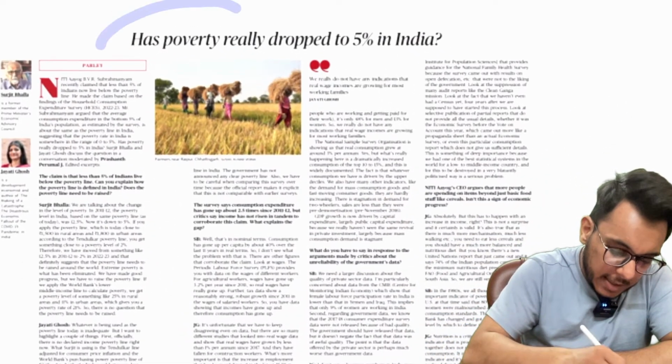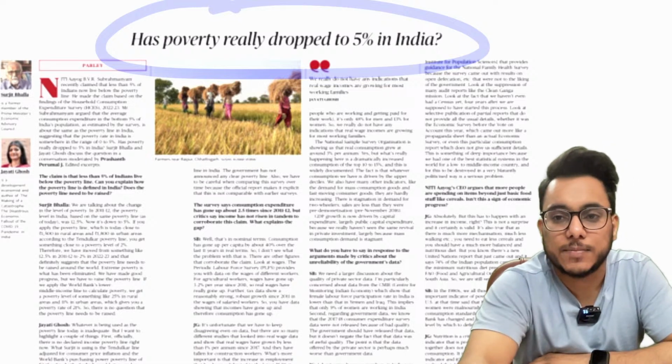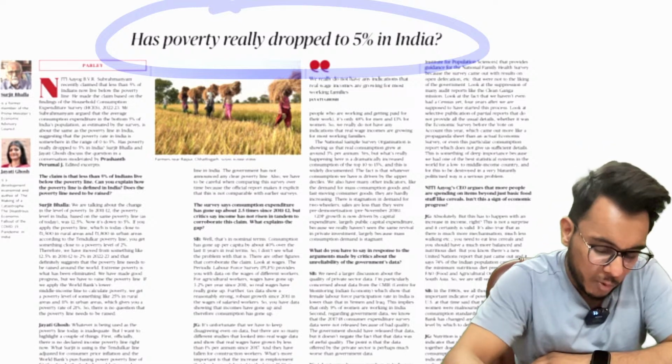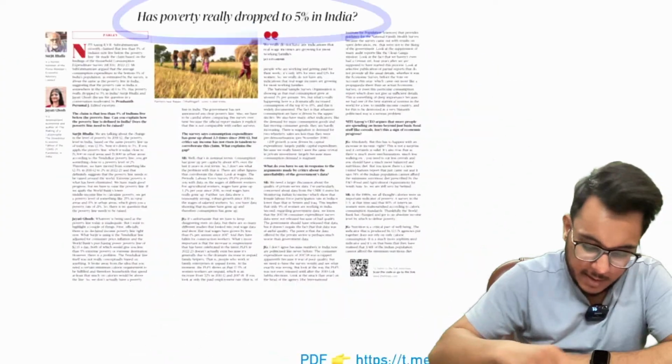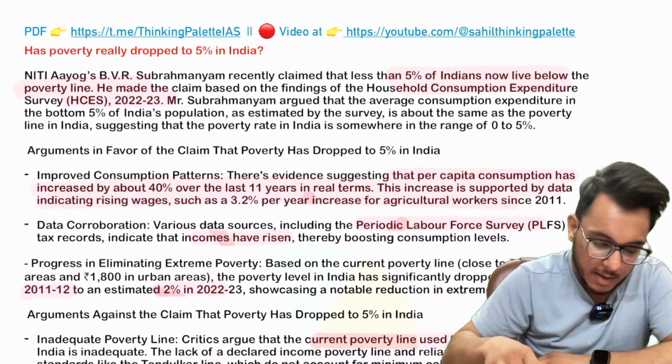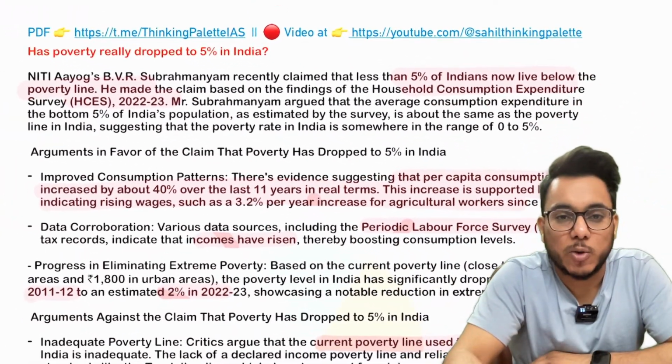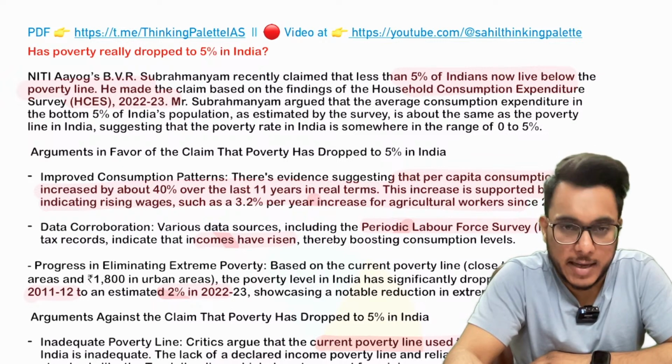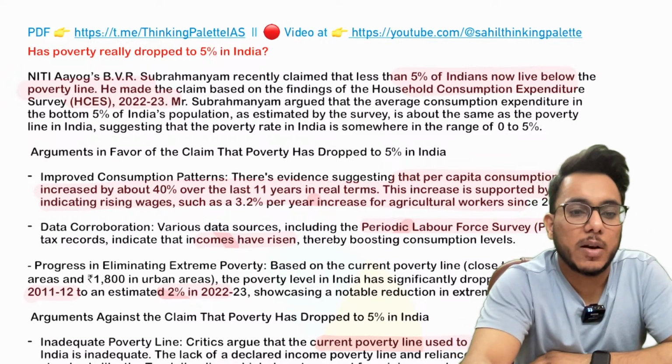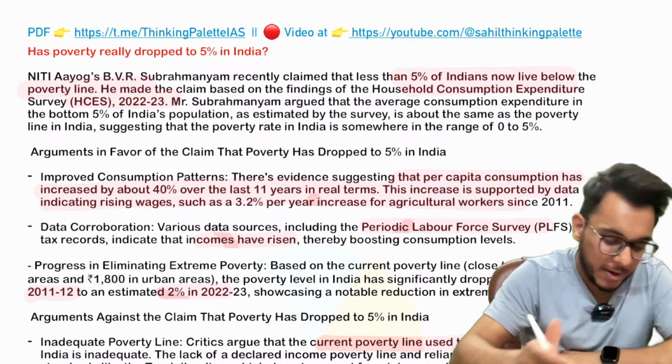Has poverty really dropped to 5% in India? Fine. Let's discuss this particular article. We are going to see this article with respect to GS paper number 3, issues related to the Indian economy. Now, first of all, what development has happened recently?